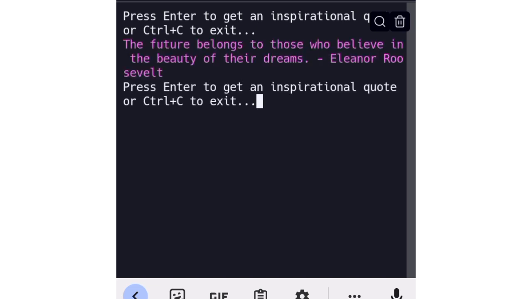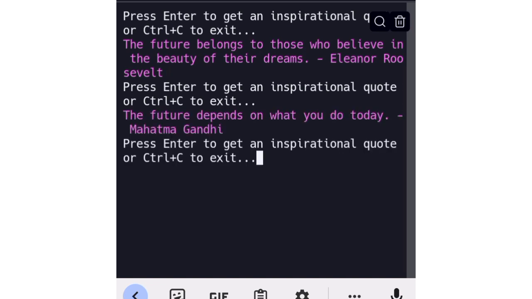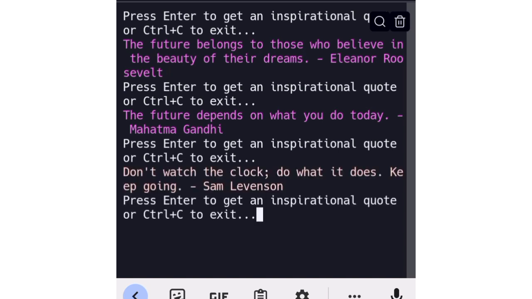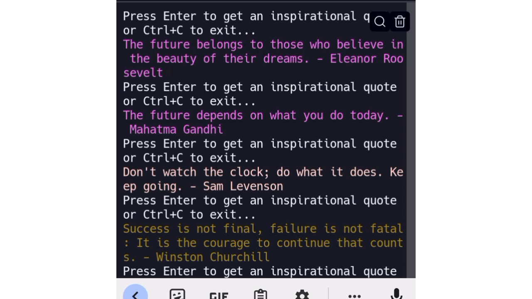The first inspirational words are: the future belongs to those who believe in the beauty of their dreams. Press enter to get the next inspirational word or quote. The future depends on what you do today. Then press enter again. Don't watch the clock, do what it does. Keep going.